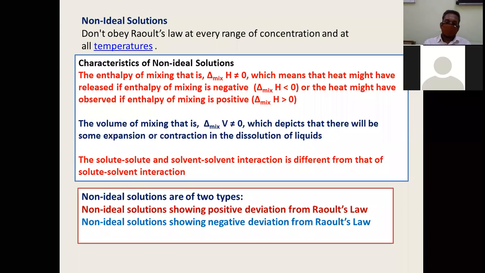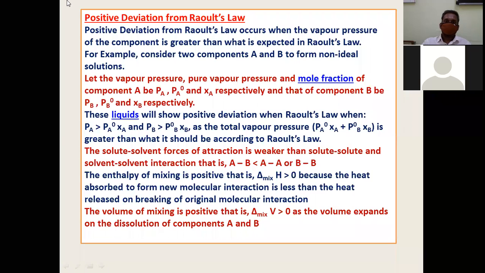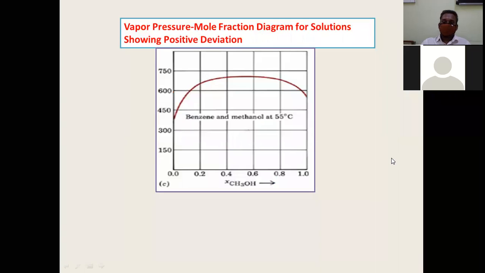Let us now look into the types of non-ideal solutions. First part, if positive deviation is observed, what are the characteristics? Those liquids which show positive deviations, their vapor pressure curve looks like this, basically.